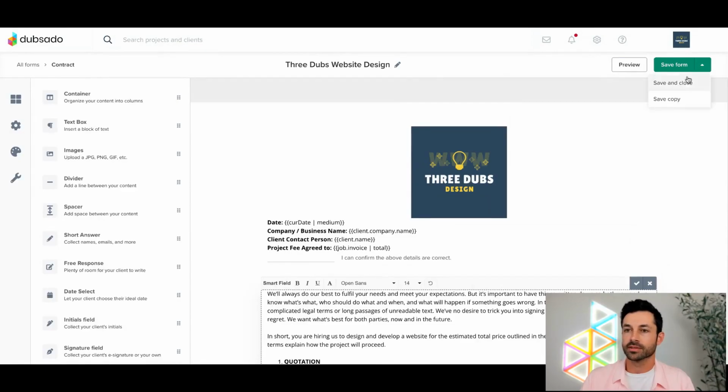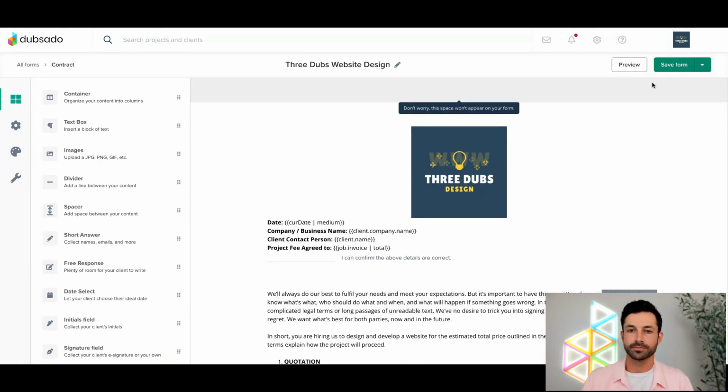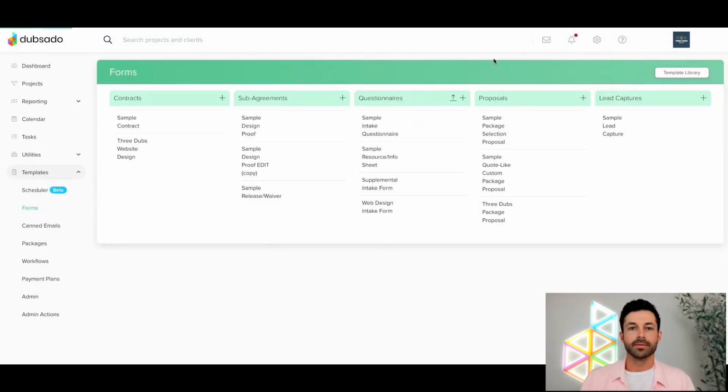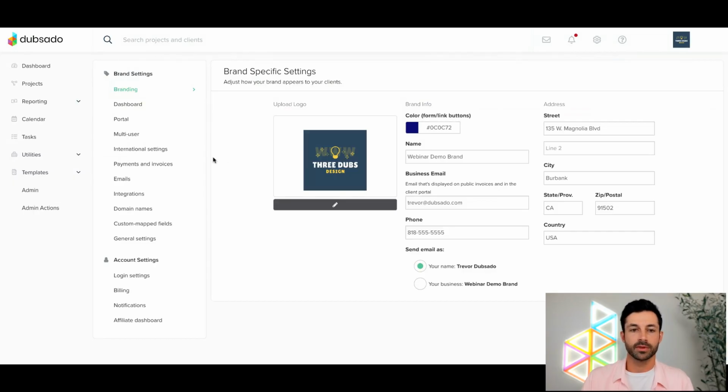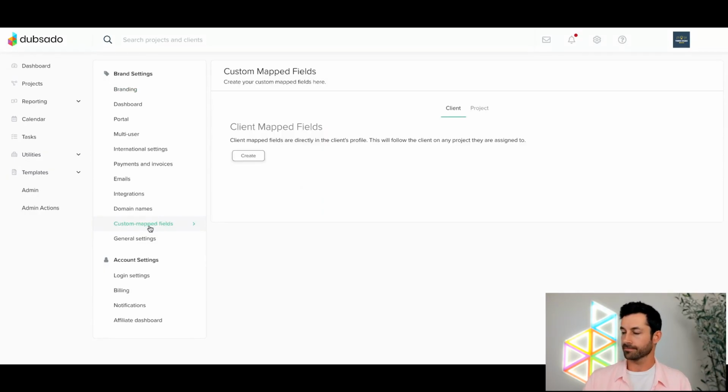Go ahead and save and close this. We'll come back to this contract in just a moment. There's a couple of things I want to show on here as well. All right, if I wanted to make a custom smart field or a custom mapped field for that matter, which in turn will make a custom smart field for us, I'm going to go up to the gear icon, settings. And then from here, I'm going to be looking for custom mapped fields. So let's go ahead and click on that.